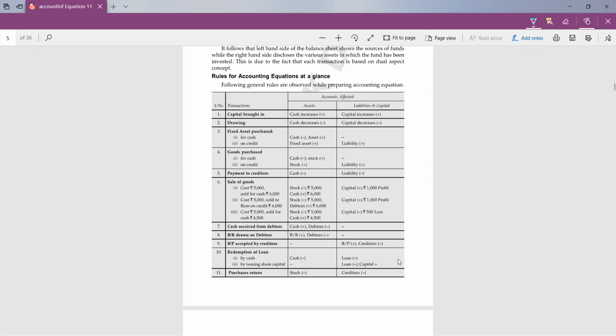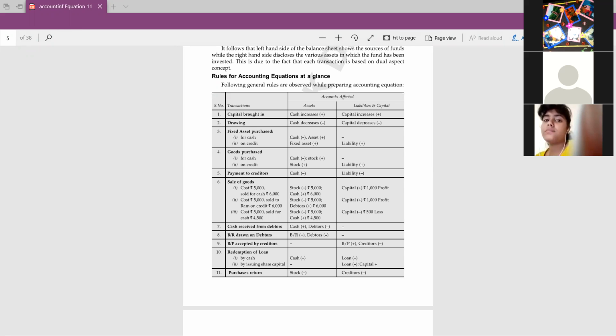Okay, so second is the drawing. Whenever we are making drawings, cash will be decreased. Yes, students, cash will decrease, as well as capital will decrease. As I told you earlier, cash and the capital both will be decreasing.